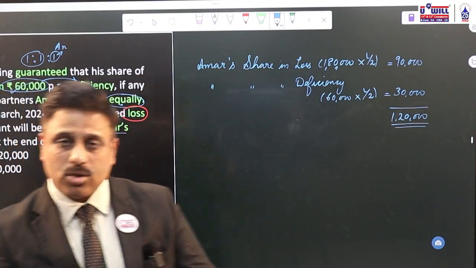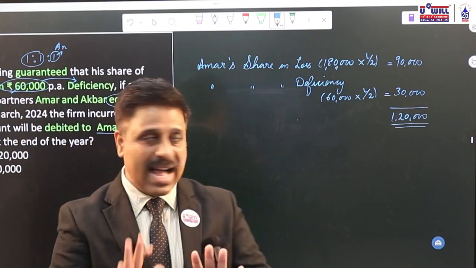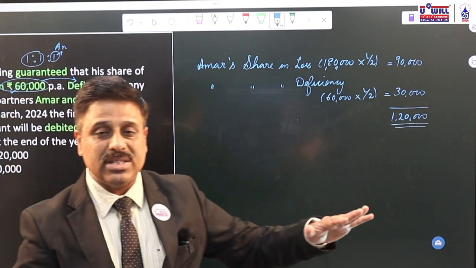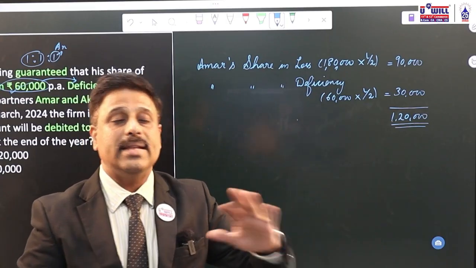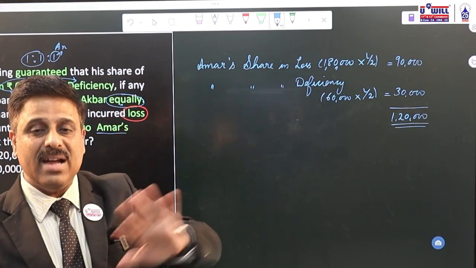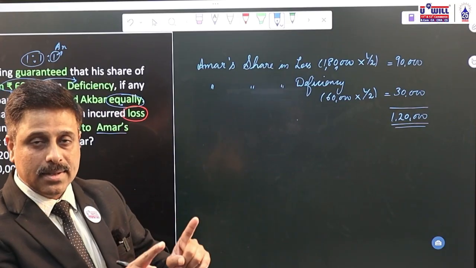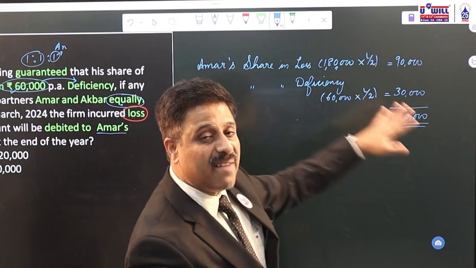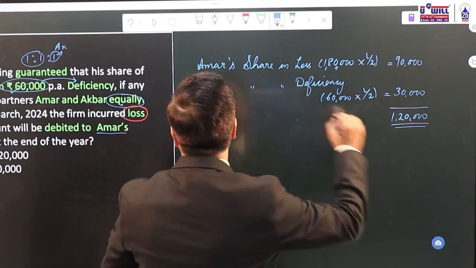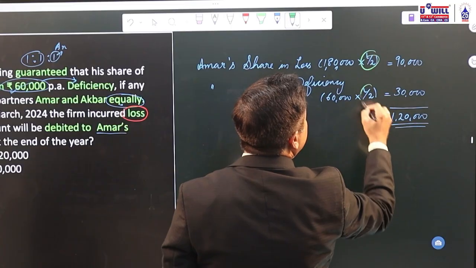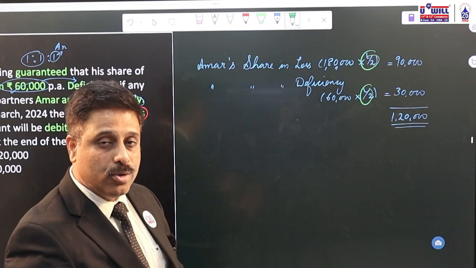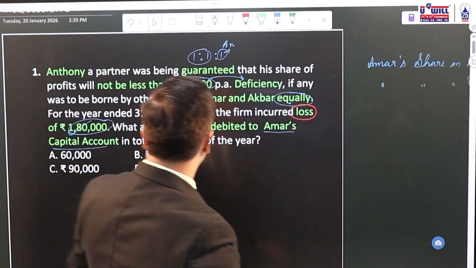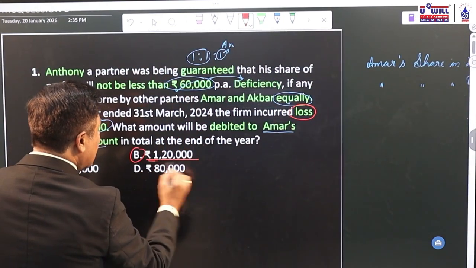You can do it directly also. 180 plus 60, 2,40,000 half. But I have shown it separately because it is quite possible that the profit sharing ratio is not 1:1:1. Suppose it is 3:2:1. Then the loss would be borne in the ratio of 3/5, 2/5 between the two partners, and the guarantee deficiency they have decided to bear equally, so only half of the 60,000 is to be taken. I'm showing it separately because these two ratios can be different also. But we are going to debit it with what amount? 1,20,000. So B is the correct option, 1,20,000.